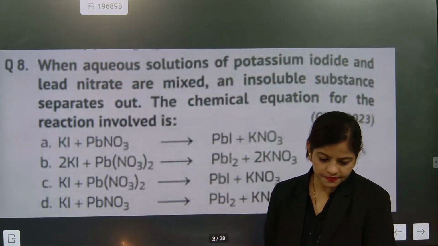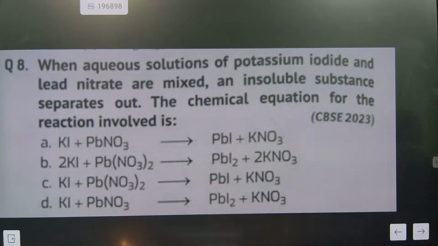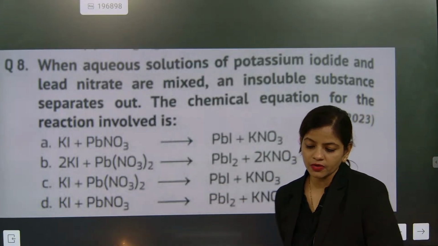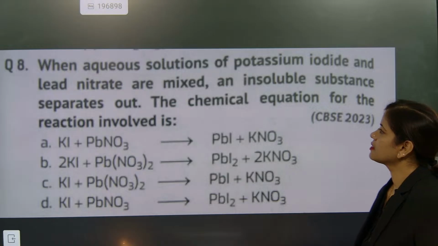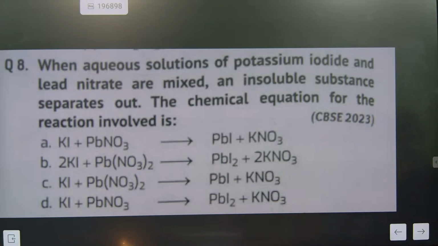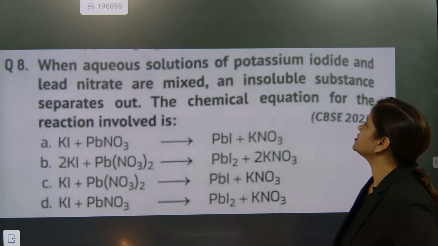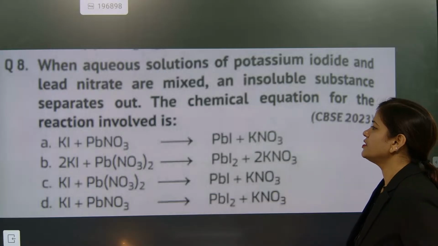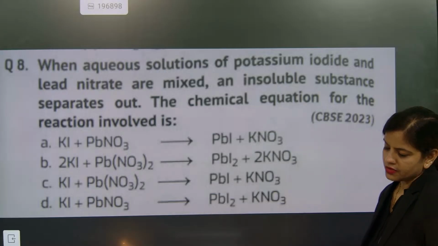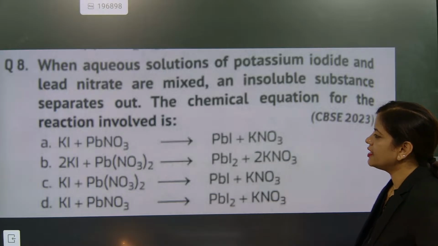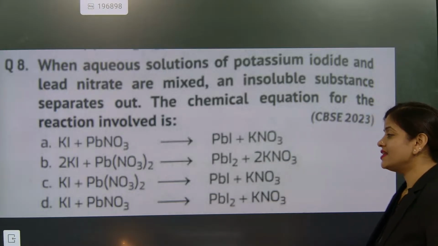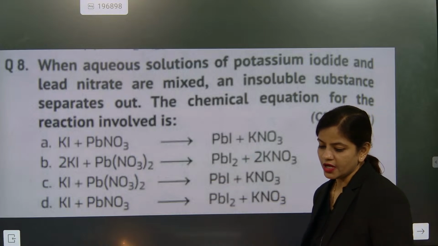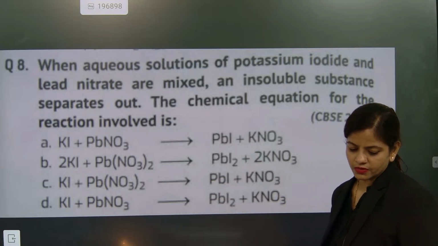Next one. CBSE 2023 question, come on, go for it. When aqueous solution of potassium iodide and lead nitrate are mixed, an insoluble substance separates out. The chemical equation for the reaction involved is, show and tell which one is balanced. See, writing the chemical equation is not only important, balancing also is very, very important. So please kindly balance it also.